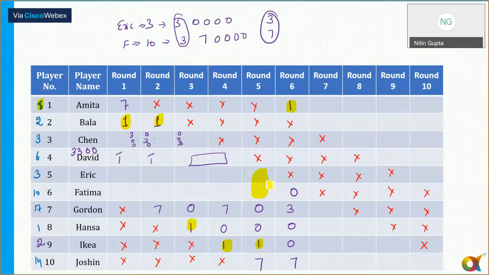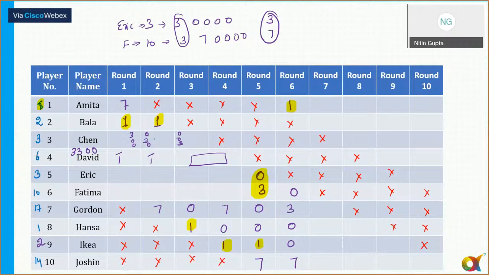If I put 3 for Eric then I have to put 7 for Fatima, but 7 has already been used for Jocelyn in round 5. So 3 and 7 is not possible. The only possible combination is 0 and 3 here. So I placed 0 as well as 3 in round 5 and round 6. That is done. So round 5 is done. Round 6 is already done.